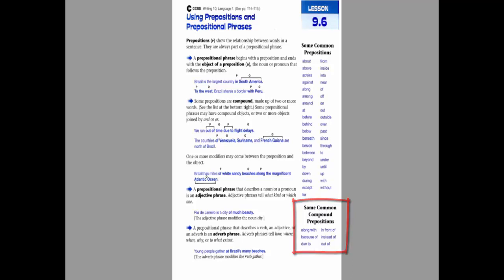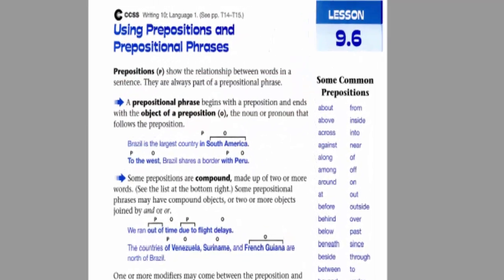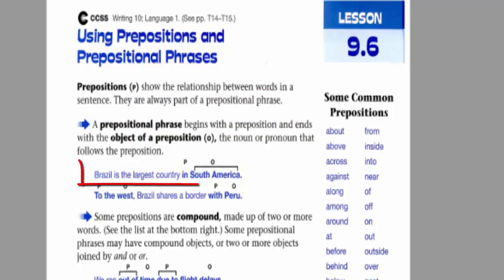So, what is a prepositional phrase? Since it's a phrase, it means it's more than one word, and it begins with a preposition and ends with the object of this preposition, which is usually a noun, or in some cases a pronoun. Let's see the example here. Brazil is the largest country in South America. In this sentence, the word in is a preposition, South America is the object of the preposition. Together, in South America is a prepositional phrase because there is a preposition and an object of this preposition. Again, the noun or the pronoun that comes after the preposition is considered the object of this preposition.